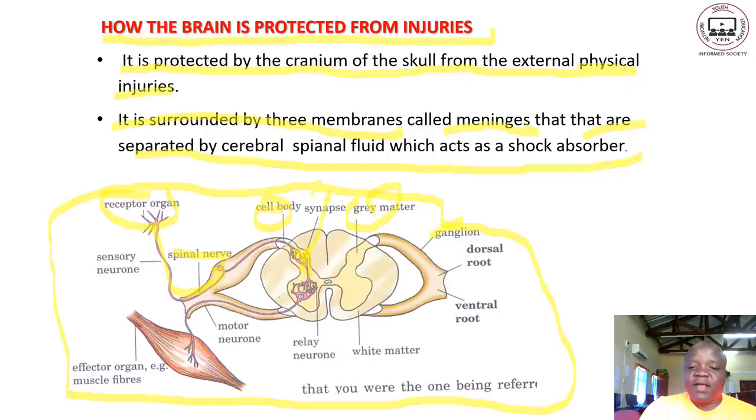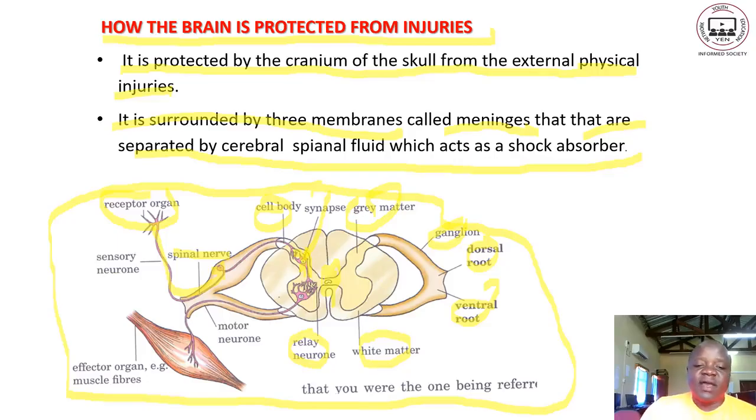We have the ganglion there, we have the dorsal root ganglion, we have the ventral root. This one is white matter, and then this is a relay neuron. So here we have even the central canal. This small hole here at the center is called the central canal, which is having the cerebrospinal fluid, which can actually act as a shock absorber.